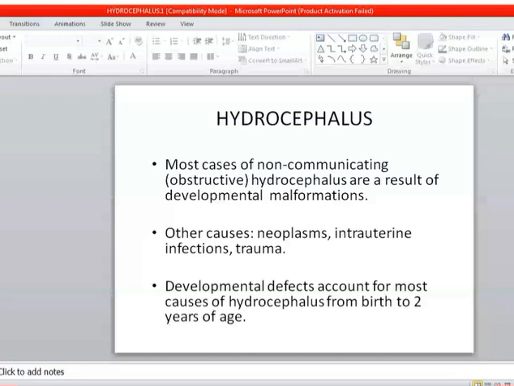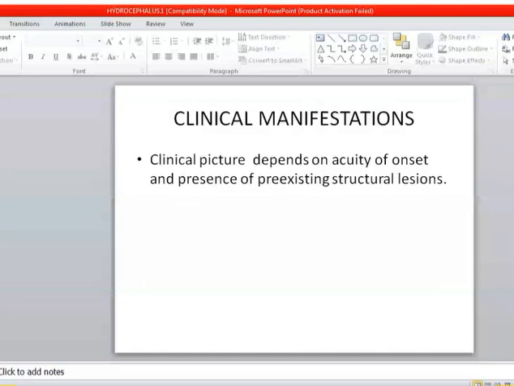Clinical manifestation. It depends upon the acuity of onset and the presence of pre-existing structural lesion. So clinical manifestation in hydrocephalus is different in infants and in children.